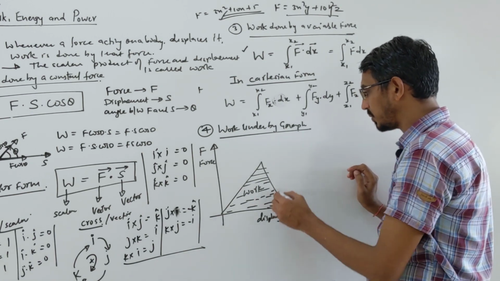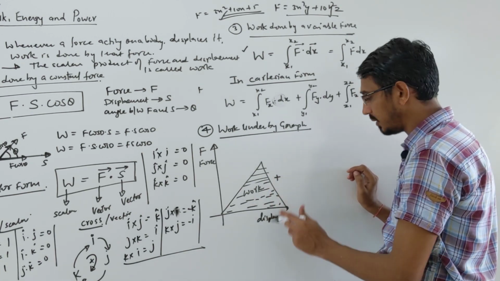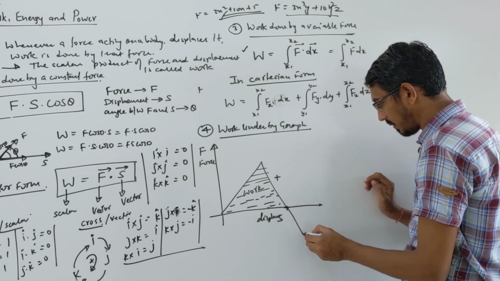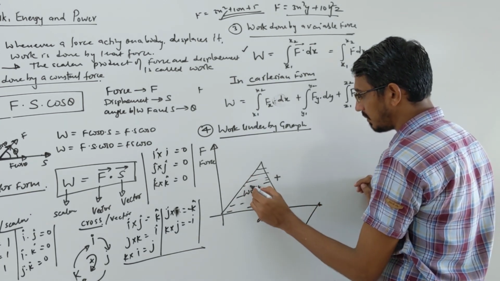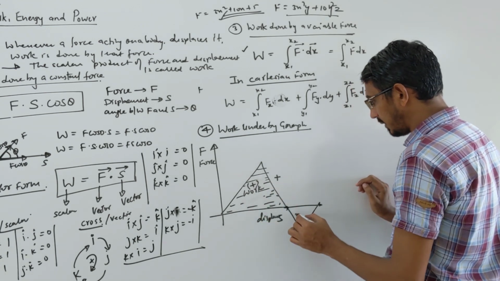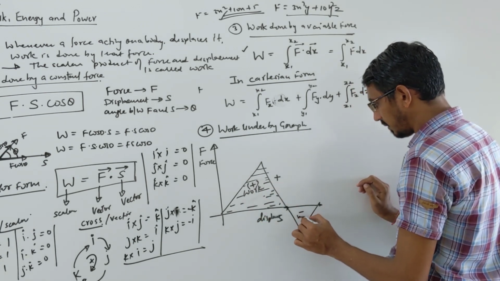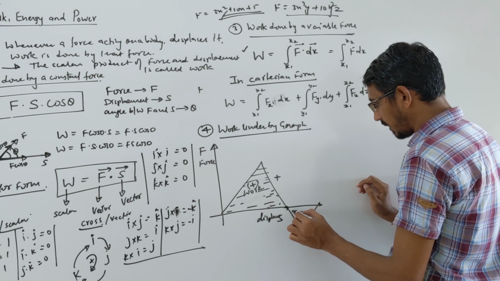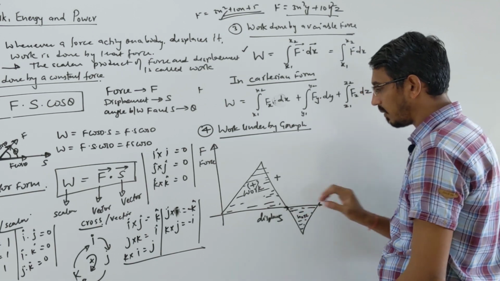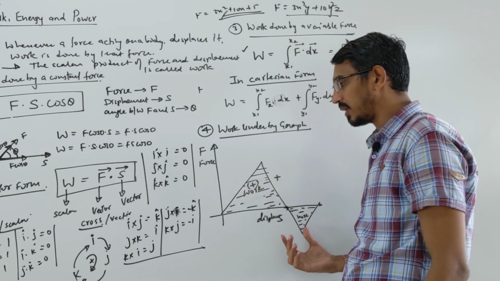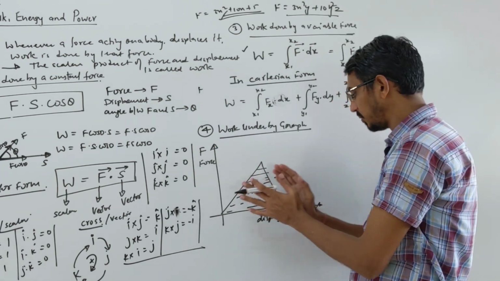Also give attention: if the graph is in the positive quadrant, then it is positive work done. If you have some graph in the negative quadrant, then this work will be negative, right? Let me write it here: this work is positive work, and this work will be negative work, right? Because work is scalar, you have to add the positive and negative algebraically. Calculate the area of this part, calculate the area of this part, add them algebraically, positive, negative, right?